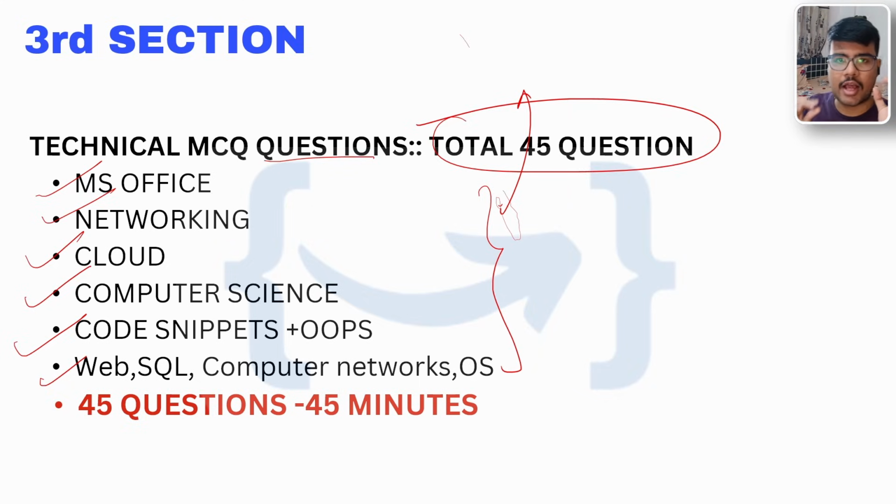I will add Accenture into my playlist. You can see in the I button, or you can just go to the description and scroll a bit. You will get an Accenture playlist. Or what you can do is search for MS Office Accenture Prime Coding or networking Prime Code. You will get the MCQ series for sure on the screen. Just follow it and get the revision of all the topics.